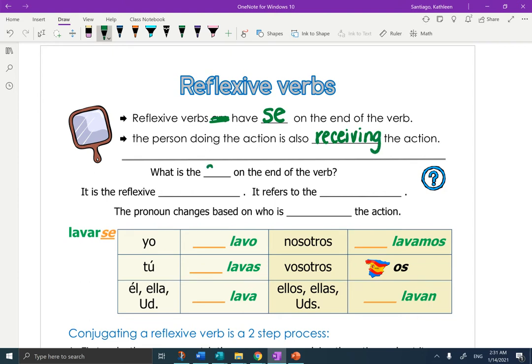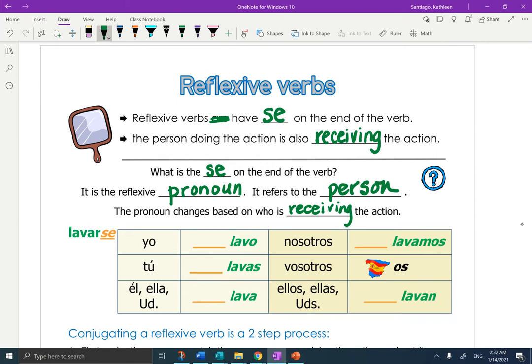What is the se on the end of the verb? It is the reflexive pronoun. It refers to the person doing the action. The pronoun changes based on who is doing and receiving. They're receiving the action and doing the action both.